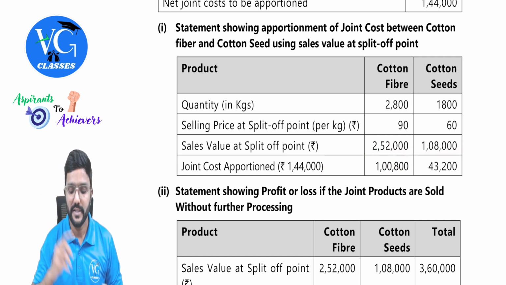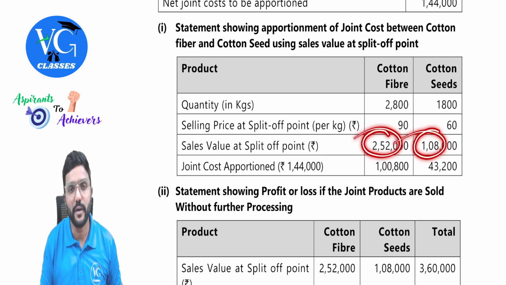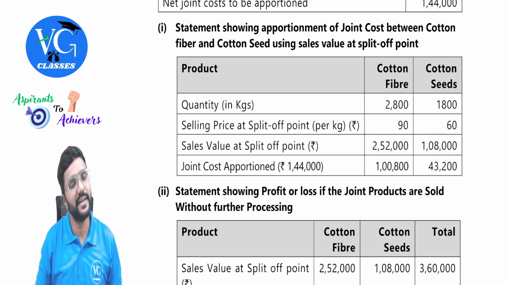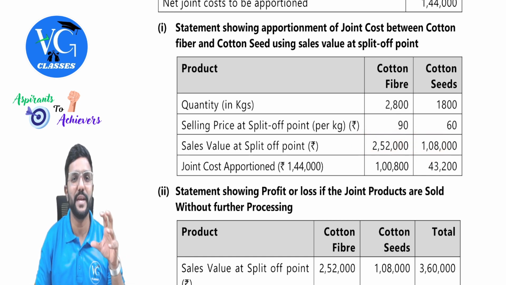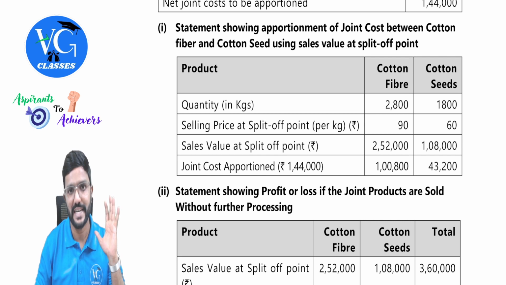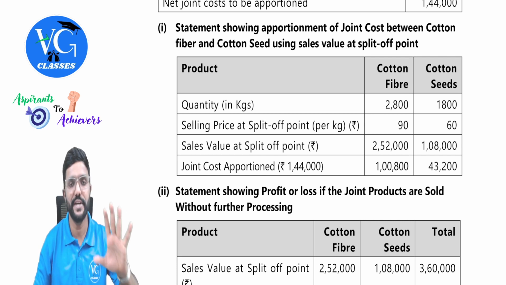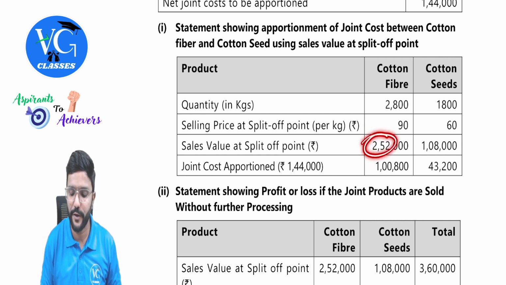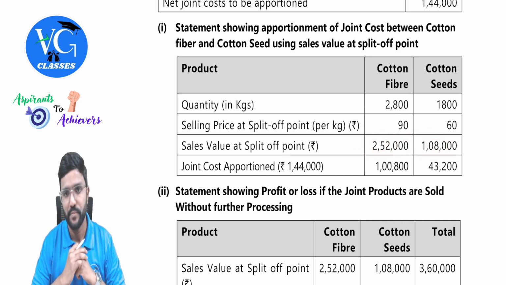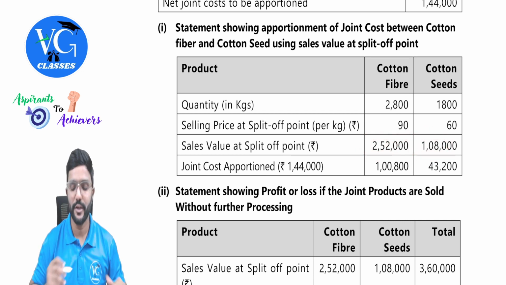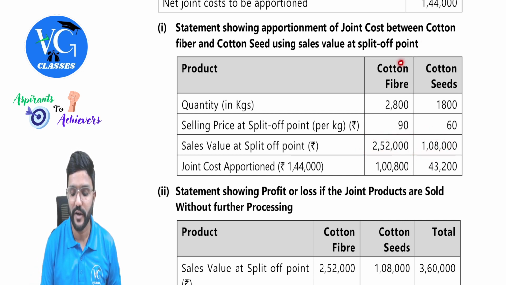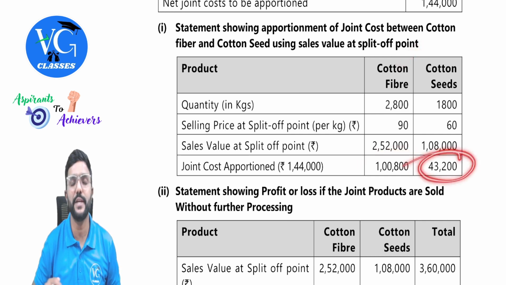Okay, simplify it. Sir, even 252 and 108, can I further simplify it? Yes, but don't spend too much time on further simplifying it, guys. If you can do it easily, do it. If not, you can at least take 252 is to 108. Got it? Yes. So what is the share of joint cost for the joint products? For cotton fiber, it is 1,08,000, whereas for cotton seeds, it is 43,200.